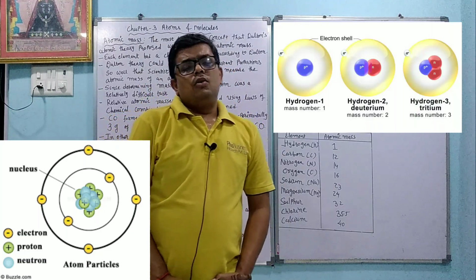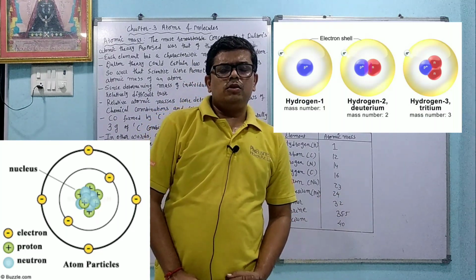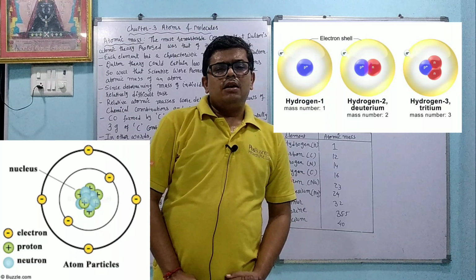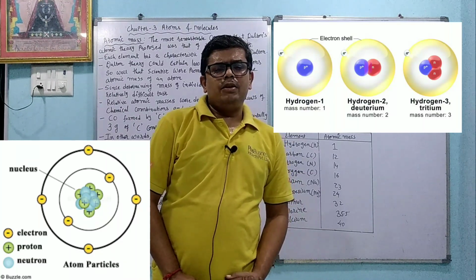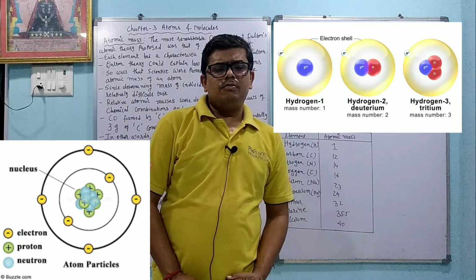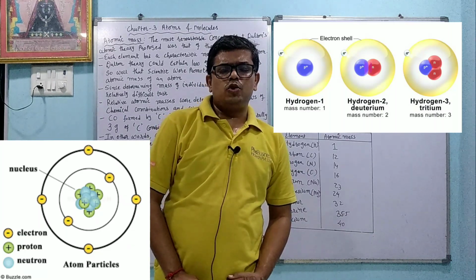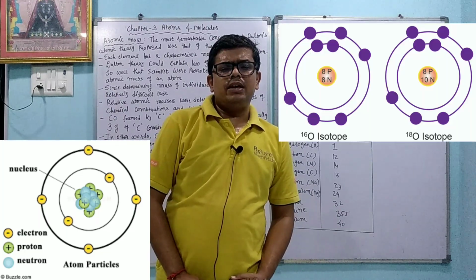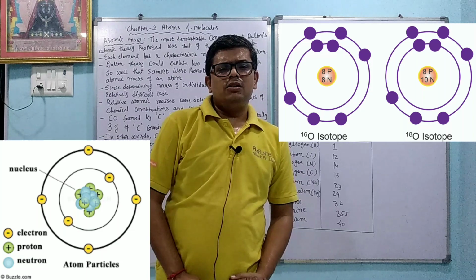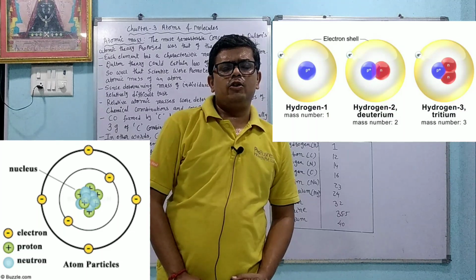We are also going to come across one word that is called isotope. Now what is isotope? Isotope means atomic weights are different, atomic masses are different, but atomic numbers are the same. In one atom, then we can say that they are isotopes of each other. Like oxygen has three isotopes: oxygen 16, oxygen 17 and oxygen 18. Hydrogen has three isotopes: hydrogen 1, hydrogen 2 and hydrogen 3.